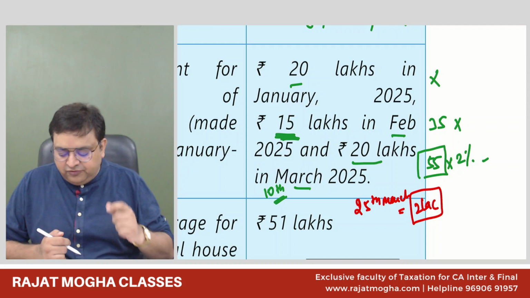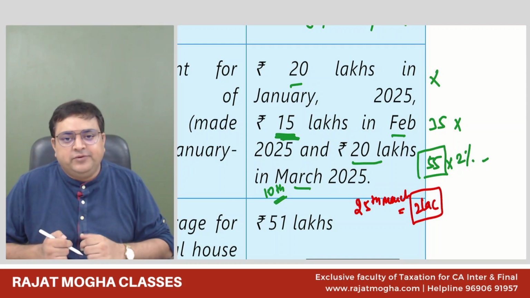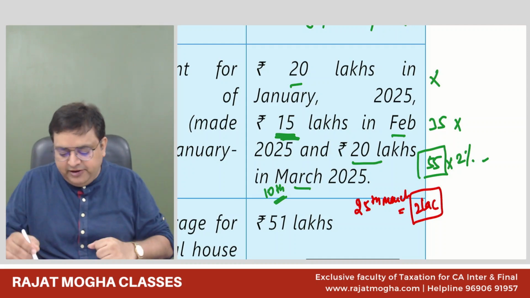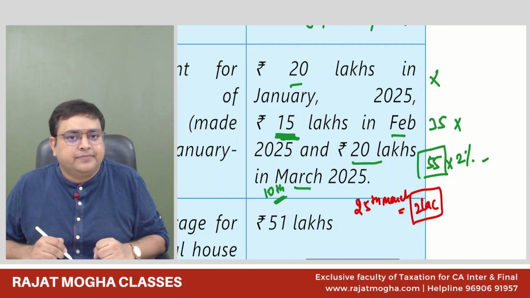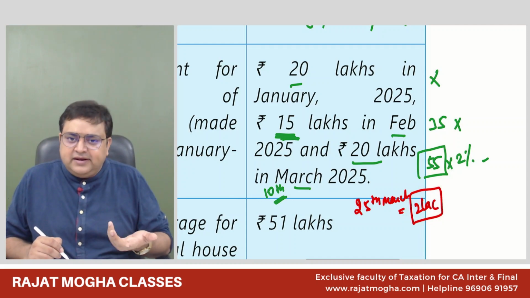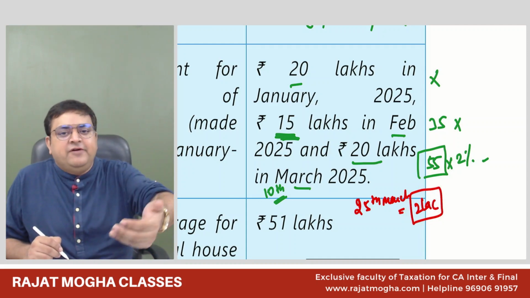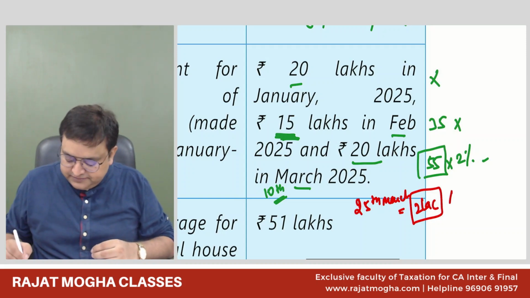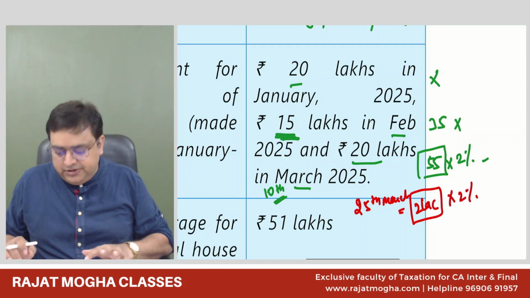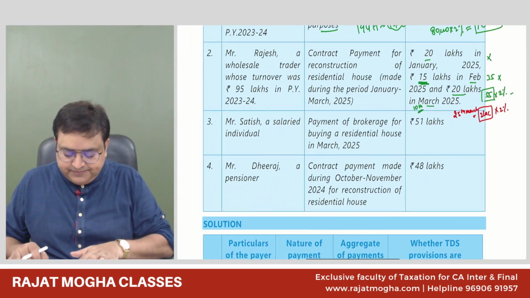Please tell me how much would be the TDS amount on 2 lakh rupees. Will you club 55 plus 2 together or only on 2 lakh? On 2 lakh, obviously, 4,000. Correct. Obviously, only on 2 lakh because on 55 lakh you have already deducted. So only on 2 lakh you will deduct 2%. Got it? I believe that you understood this.